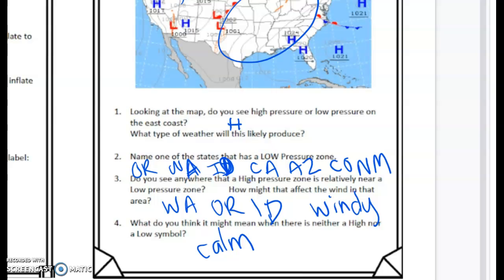In fact, I think number 1 needs a better choice than calm. Calm is really when there's not a lot of pressure, but when there's high pressure, it's usually sunny and it's usually warm. So that's probably a better answer for number 1, because calm is more when there's no air pressure change at all. So when you see the high pressure fronts and the low pressure fronts in weather, it's indicating that there's something that's going to happen in the weather to change it. It's the number 1 indicator of weather changes.